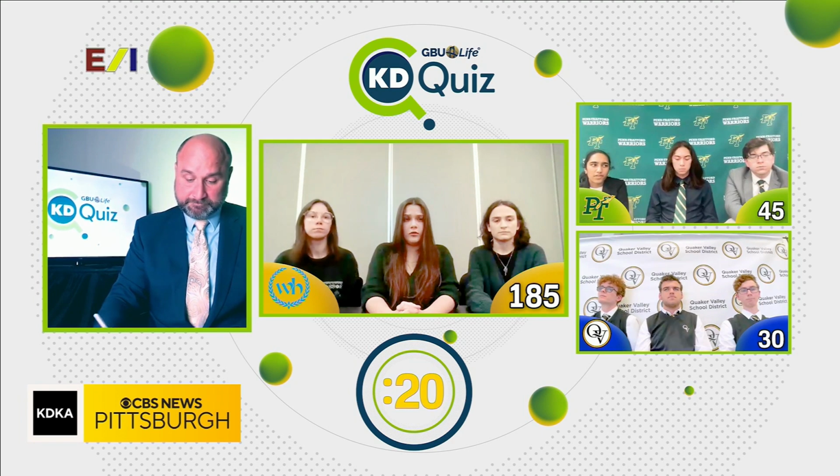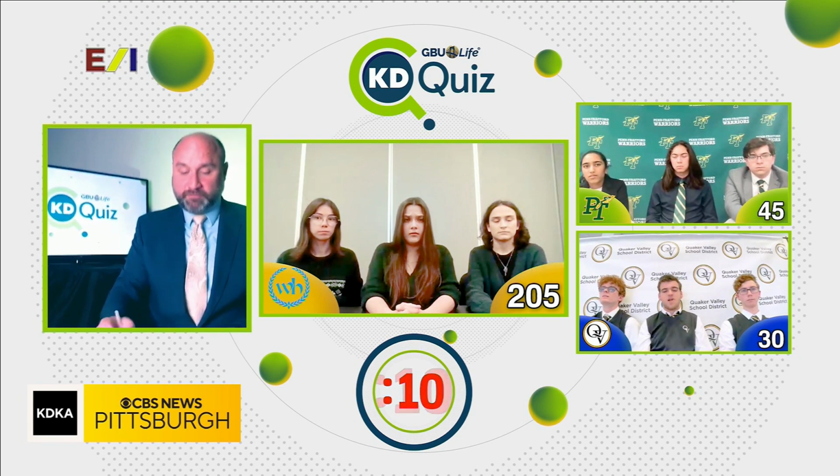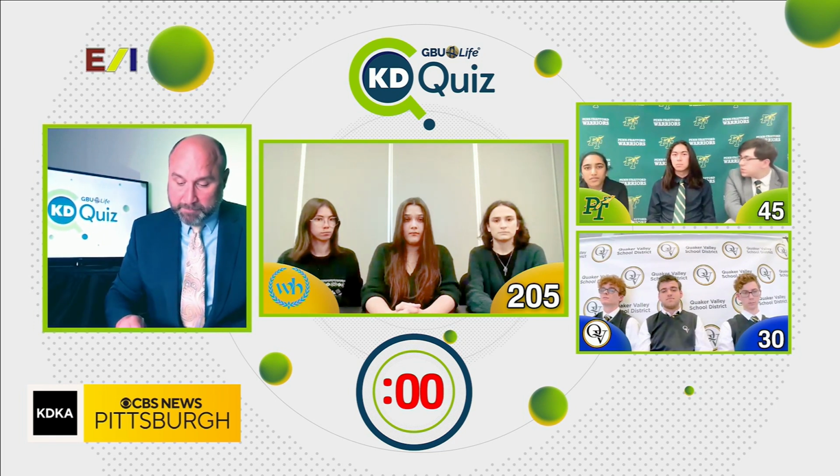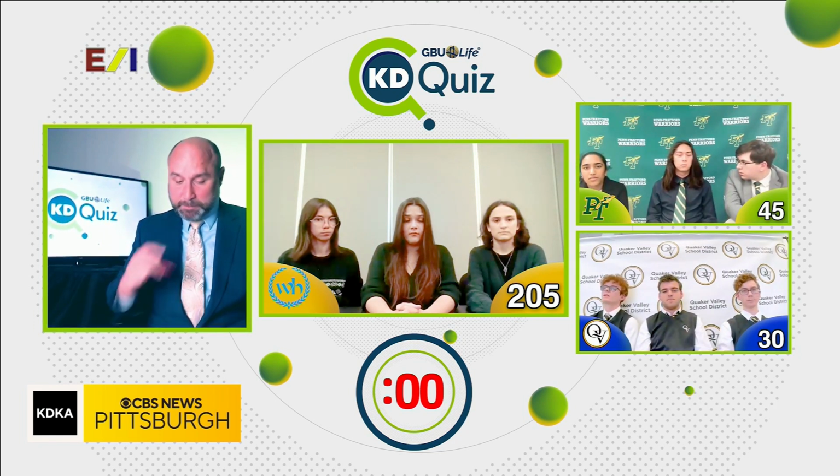Aliphatic hydrocarbons lack what ring structure? Benzene. What gaseous substance is produced from the decomposition of barium carbonate? CO2. What term describes a mixture or solution involving water? Aqueous. What is the molecular formula of copper sulfide? CuS2. What is the chemical name of the molecular compound with the formula Fe2?